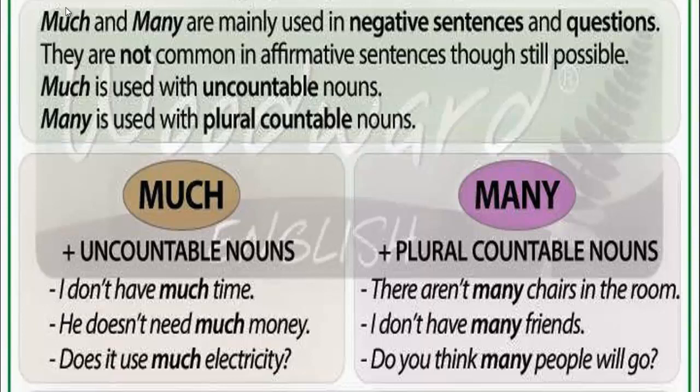Next one. I don't have many friends. We have the word friends. It's a plural countable word. So you are going to use many. The last one. Do you think many people will go? It's a question here. And we have the word people. So we are going to use the word many.